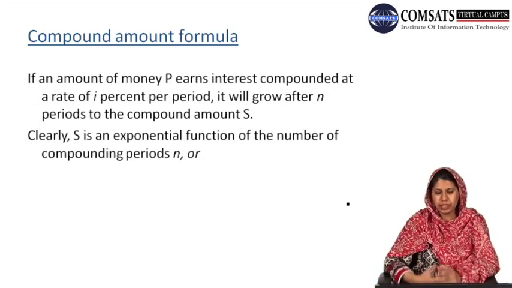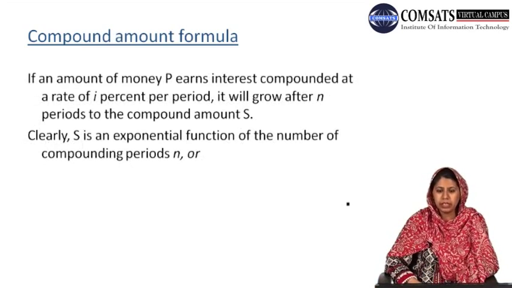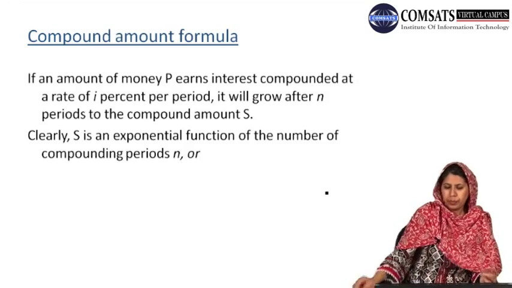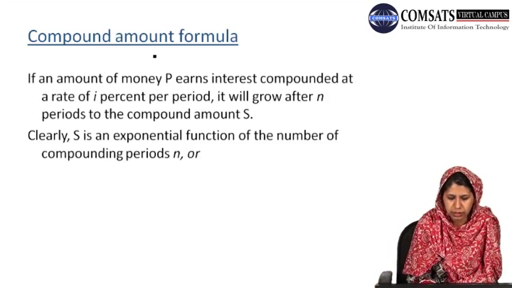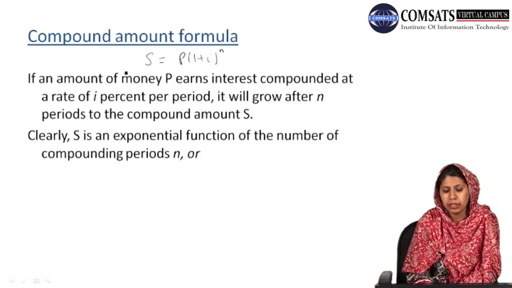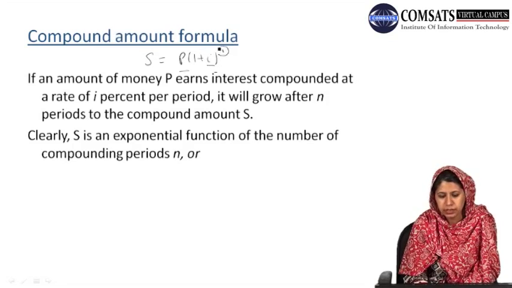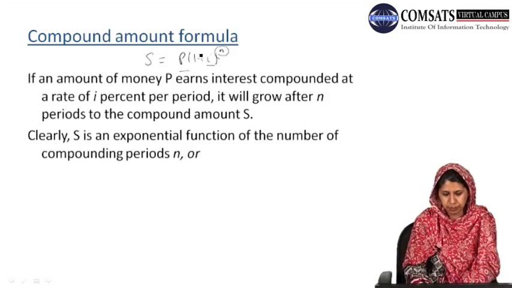And generally we say it as, if an amount of money P earns interest compounded at the rate of I% per period, it will grow after n periods to the compound amount S. That is, we may write our formula again as S equals P into 1 plus I to the power n.